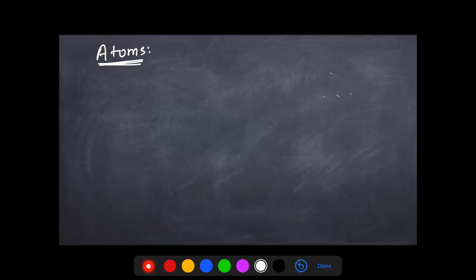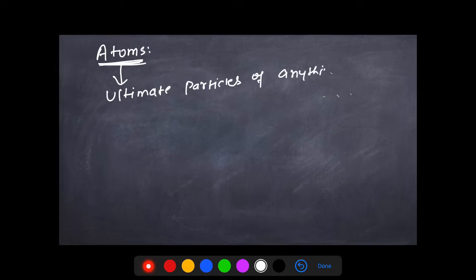We all have heard about the atoms, but let's see in a bit more detail. What are these atoms? For now, just remember that they are the ultimate particles of anything around us. What does this mean? This means that anything that you see around is made up of atoms.